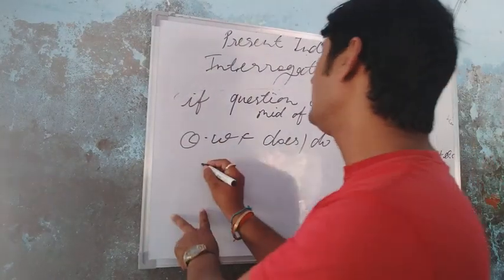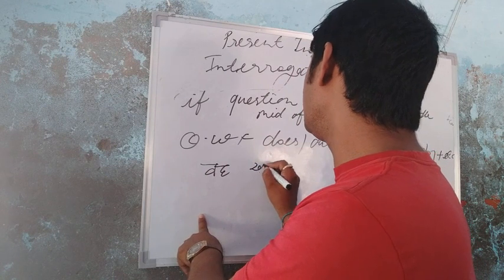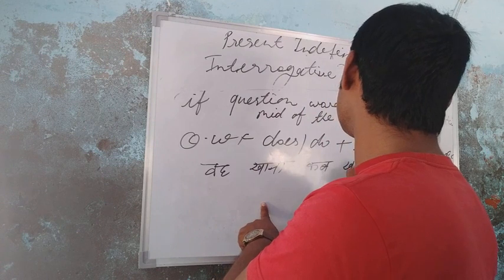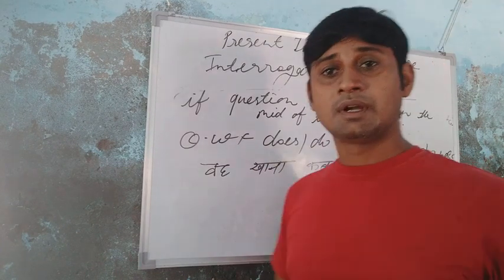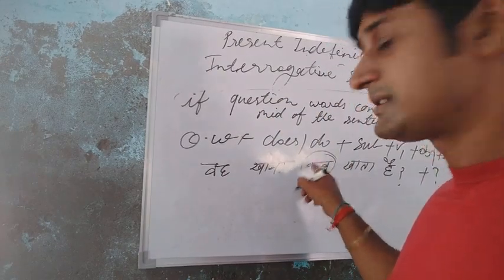Okay. Suppose that वह खाना कब खाता है, वह खाना कब खाता है. Okay, so here the question word comes in the middle of the sentence.